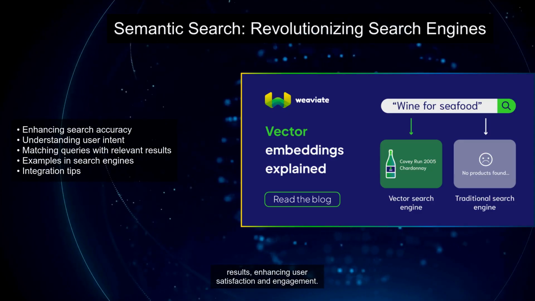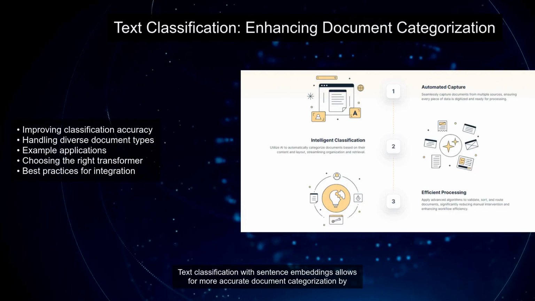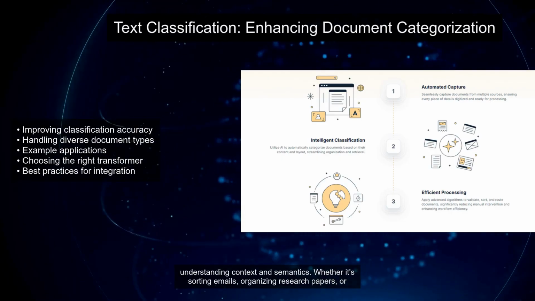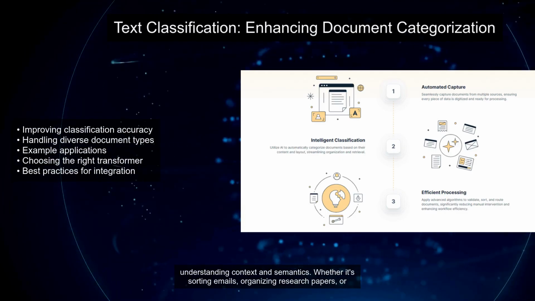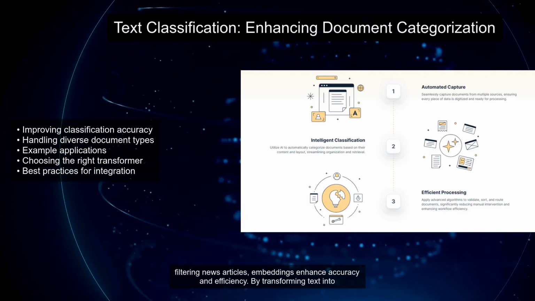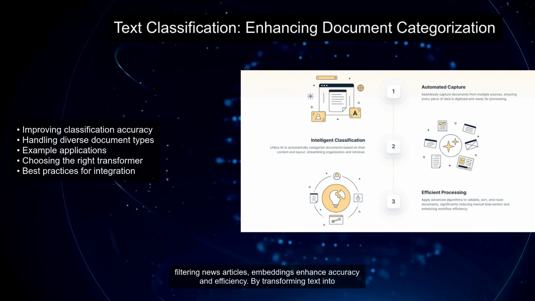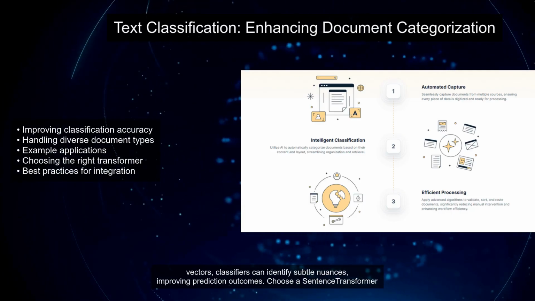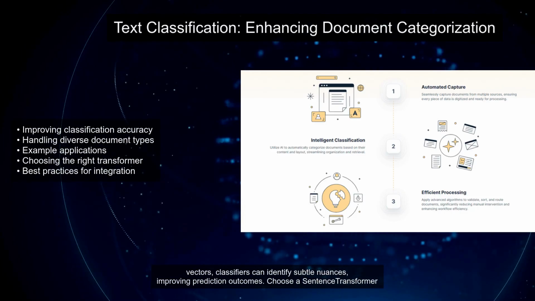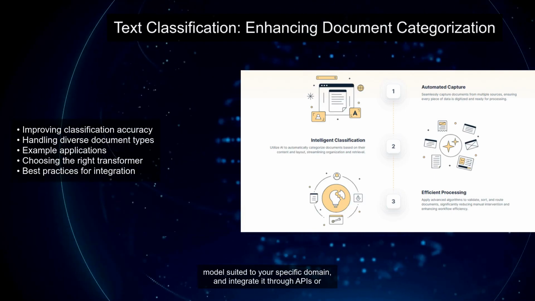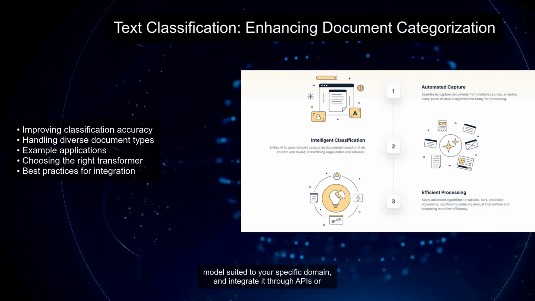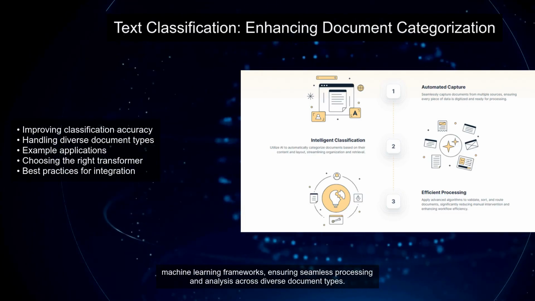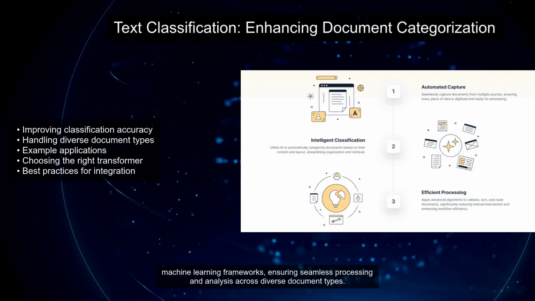Text classification with sentence embeddings allows for more accurate document categorization by understanding context and semantics. Whether it's sorting emails, organizing research papers, or filtering news articles, embeddings enhance accuracy and efficiency. By transforming text into vectors, classifiers can identify subtle nuances, improving prediction outcomes. Choose a sentence transformer model suited to your specific domain, and integrate it through APIs or machine learning frameworks, ensuring seamless processing and analysis across diverse document types.